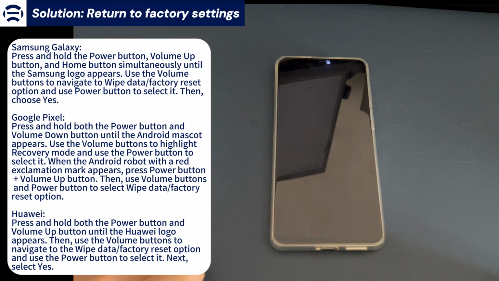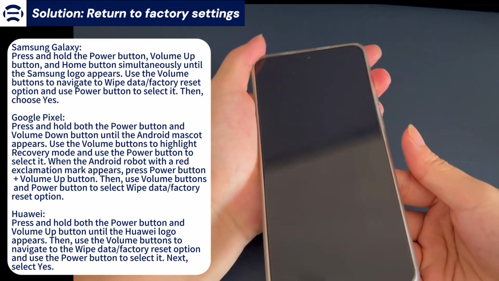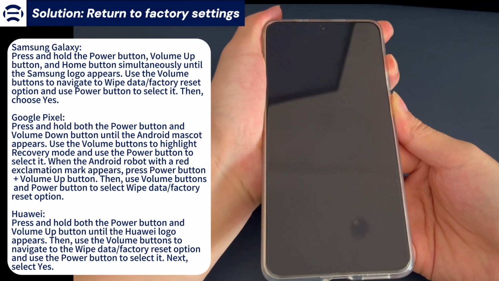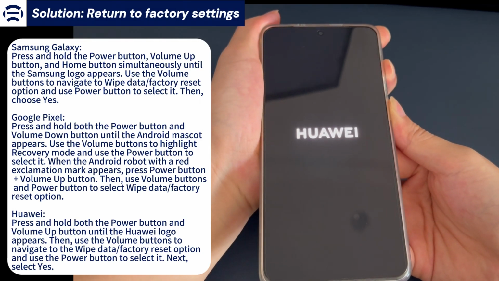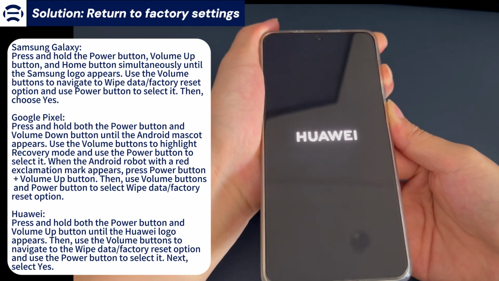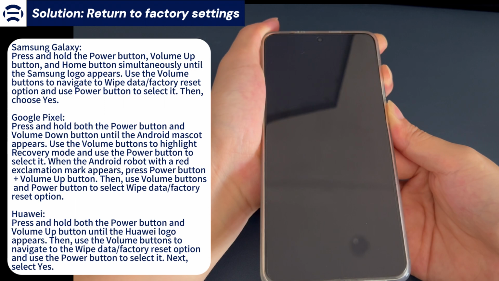In a Samsung Galaxy phone, press and hold the power button, volume up button, and home button simultaneously until the Samsung logo appears. Use the volume buttons to navigate to the wipe data, factory reset option and use the power button to select it. Then, choose yes to trigger the reset process.